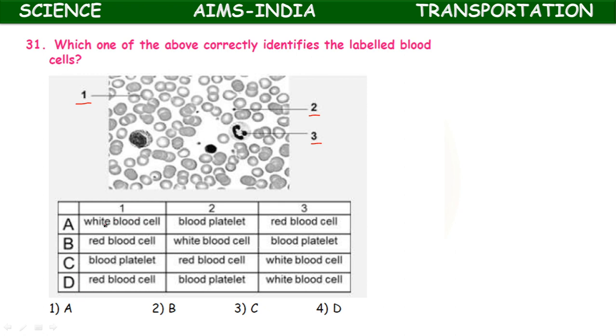Part 1 represented by white blood cell, blood platelet, red blood cell; red blood cell, white blood cell, blood platelet; red blood cell, white blood cell, red blood cell; blood platelet, white blood cell. Okay, this is representing the correct option. So option 4 is right.